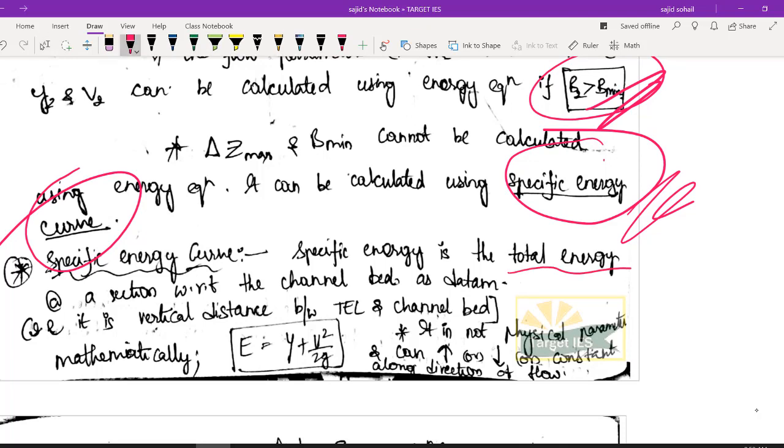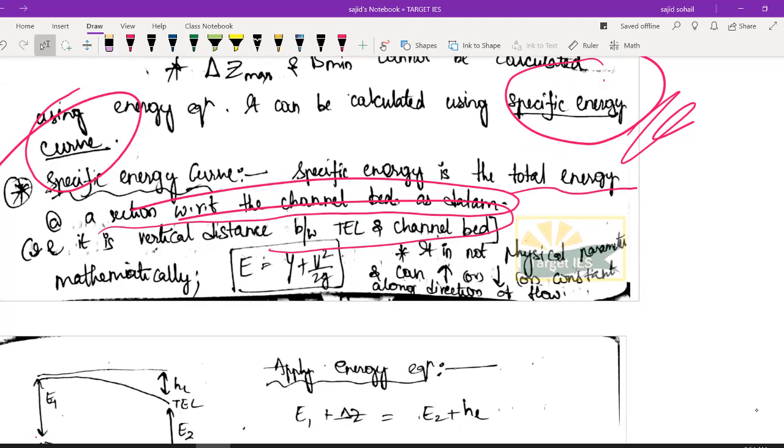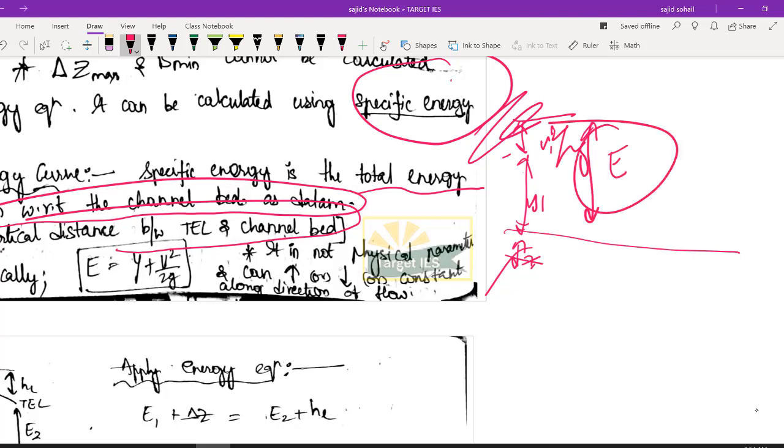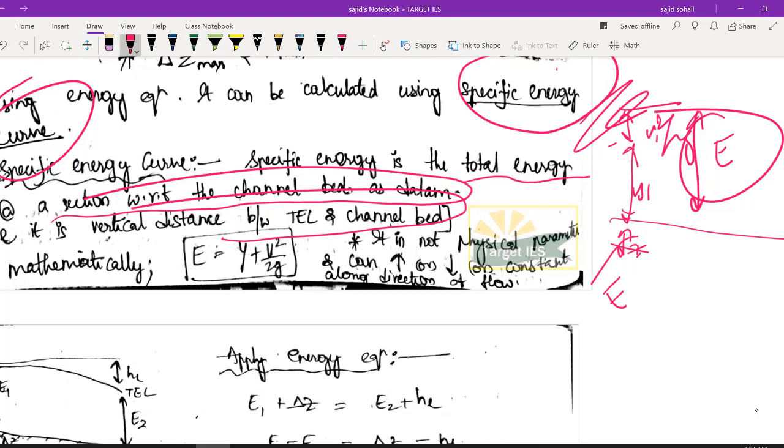It is nothing but the total energy at a section with respect to the channel bed as datum. So what you are doing is ignoring the datum and considering the channel bed as your datum, and end of story. It is the vertical distance between the total energy line and your channel bed, as simple as that. So mathematically, how can you represent it? Here the datum is ignored, whatever the z value is, it is ignored. Let us say this is your potential head and this is your velocity head, v1 square by 2g. So this is your energy, end of story. This is your E value. E means specific energy. From now on E will be specific energy and we will be using it very frequently.